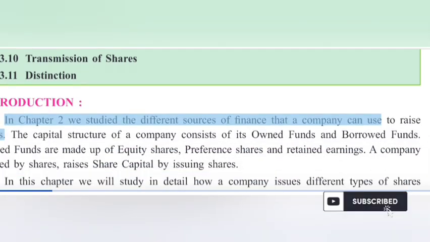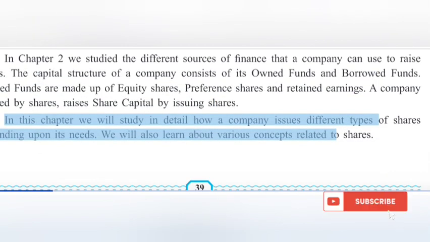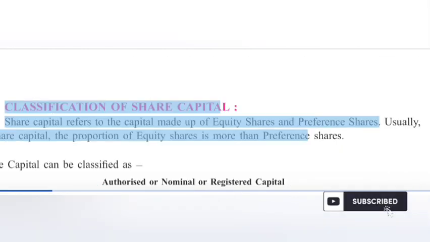Introduction. In Chapter 2 we studied the different sources of finance that a company can use to raise funds. The capital structure of a company consists of its own funds and borrowed funds. Own funds are made up of equity shares, preference shares and retained earnings. A company limited by shares raises share capital by issuing shares. In this chapter we will study in detail how a company issues different types of shares depending upon its needs. We will also learn about various concepts related to shares.